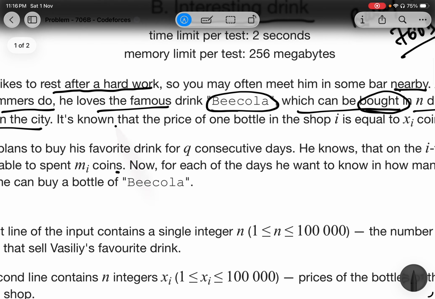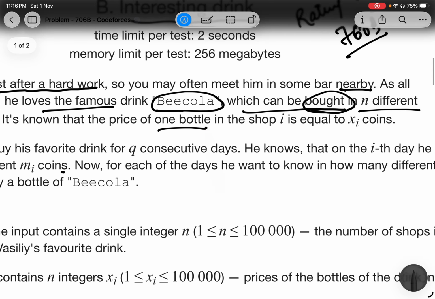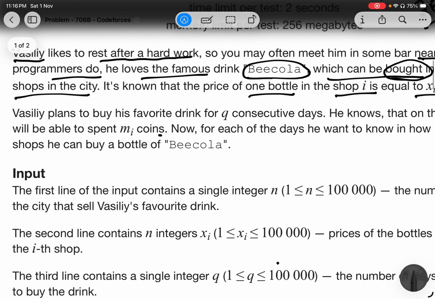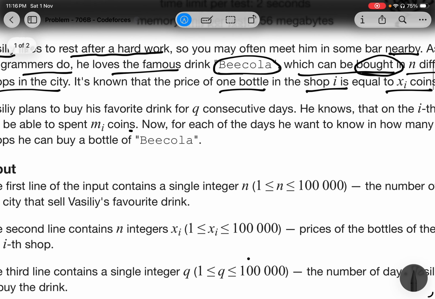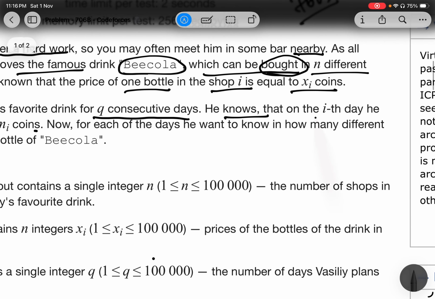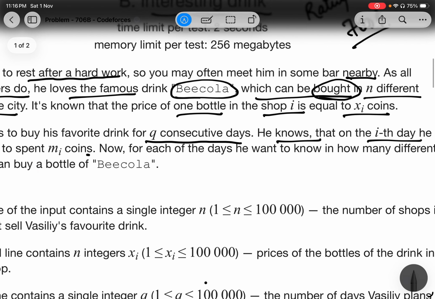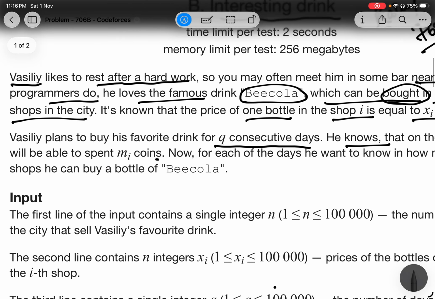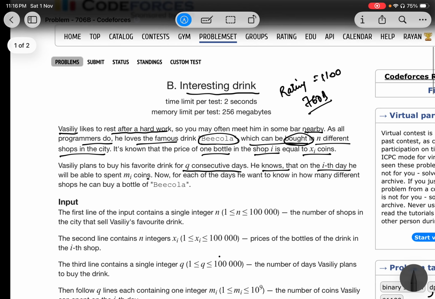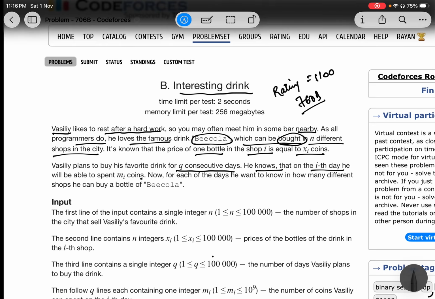And it is known that the price of one bottle in shop i is equal to xi, and he plans to buy his favorite drink for q consecutive days. And he knows that on the ith day, he has to spend mi coins. Now, for each of the days, he wants to know in how many different shops he can buy a bottle of Bicola. So don't worry if you didn't understand the problem statement.